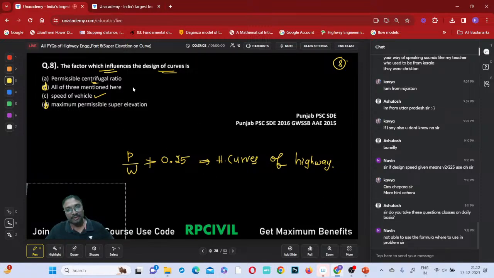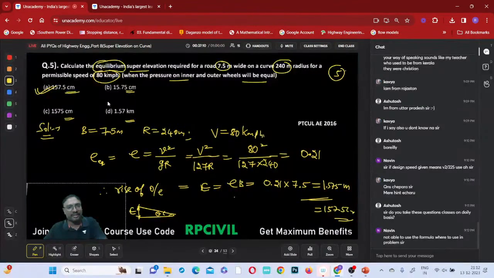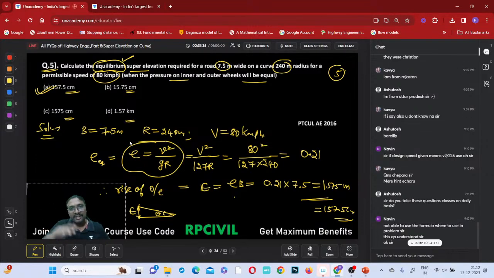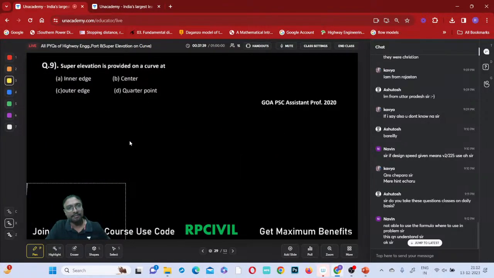I don't worry, we'll come to that. Today and tomorrow we'll be having many questions. Now, is it clear, Naveen? In these questions, equilibrium is mentioned, na? In this fifth question, calculate the equilibrium superelevation is mentioned. So what is the formula for equilibrium superelevation? V square by gR. This is clear, na? All your doubts will come in this class or the next class also. We are going to discuss this chapter in 2 classes, so don't worry, you will understand at that time. I'll be explaining then.